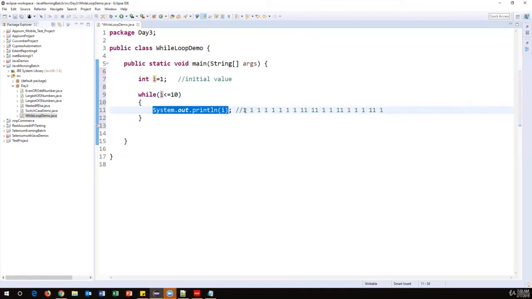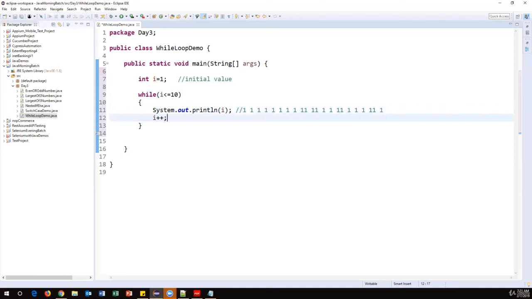But if you notice, this is not incrementing. The same number it is printing again and again, because every time the condition becomes true. So what we have to do is, at some point of time, make this condition false, and then only the while loop will exit. Otherwise, it never exits. But how can we make this condition false? We just need to increment that value, I plus plus.